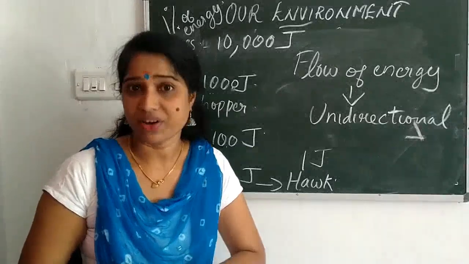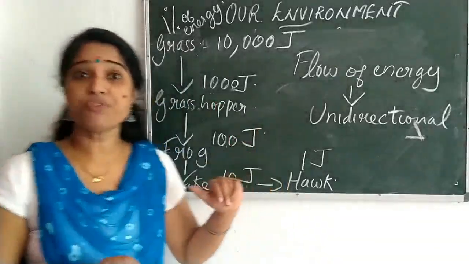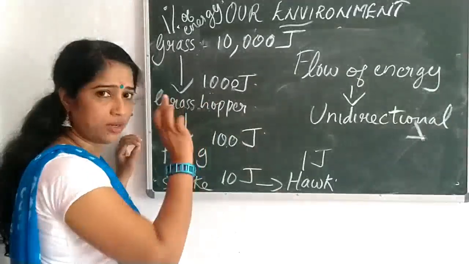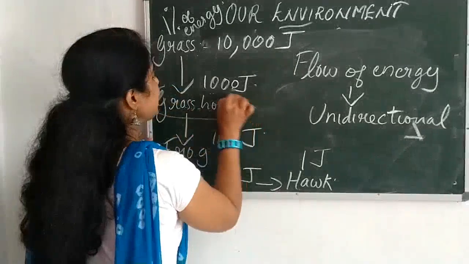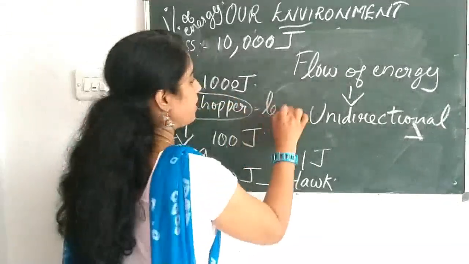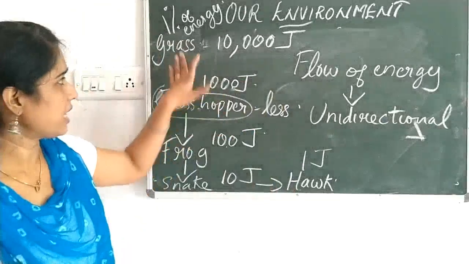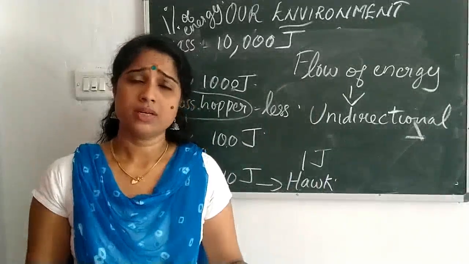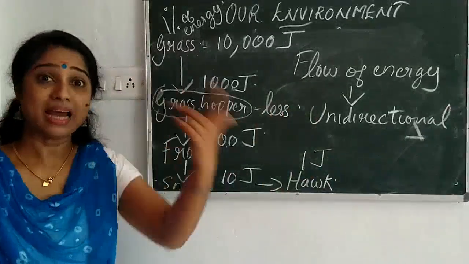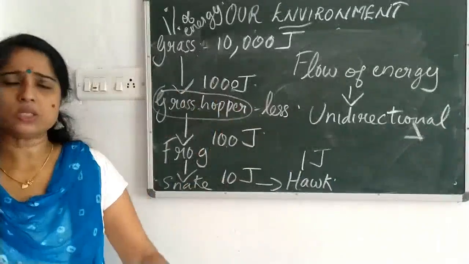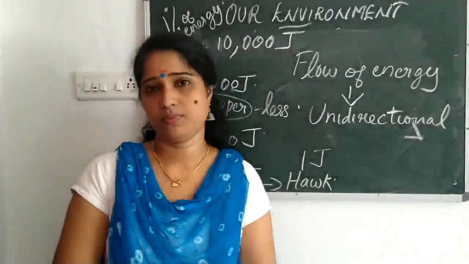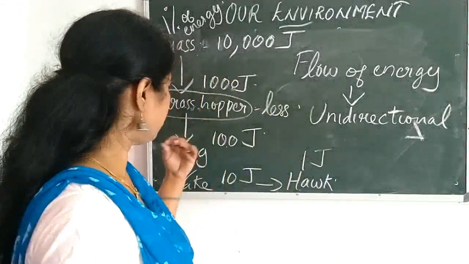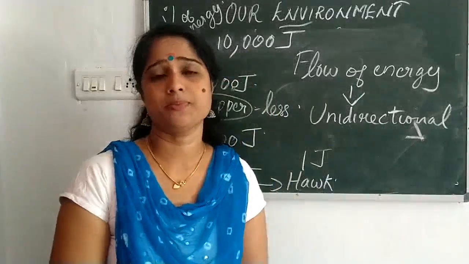It is unidirectional. And one more thing we can observe from here. This I would like you to answer. Just imagine this food chain. If the grasshopper number is less, just imagine this second trophic level, that's a grasshopper. If the grasshopper number is less, what happens? Does anything happen to the food chain? Think and see. If the grasshopper number is very less, or if grasshoppers are not there in the garden, what will happen to the food chain? Grass is there, frog is there, then what happens?